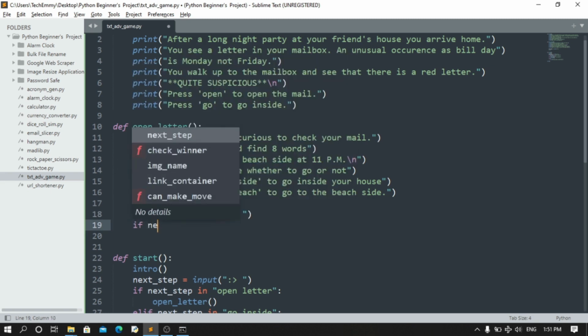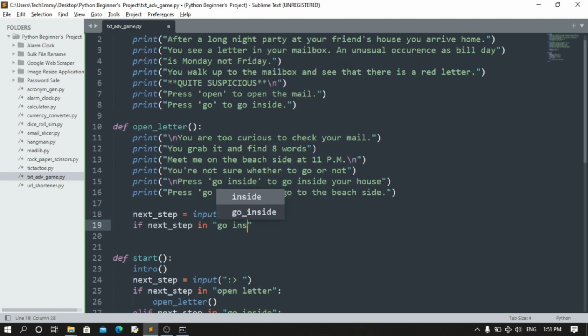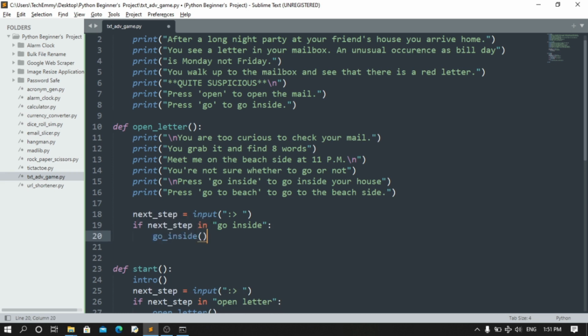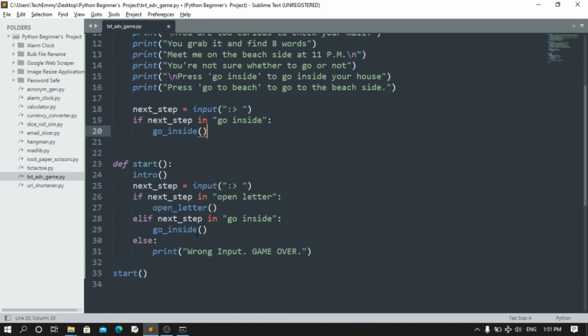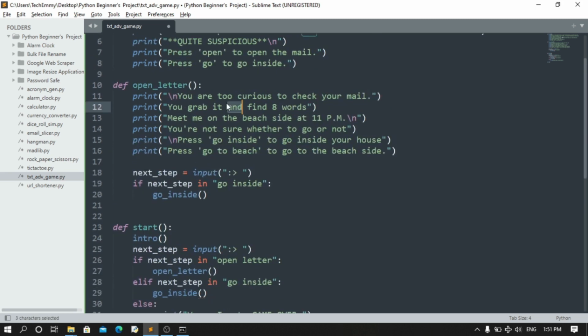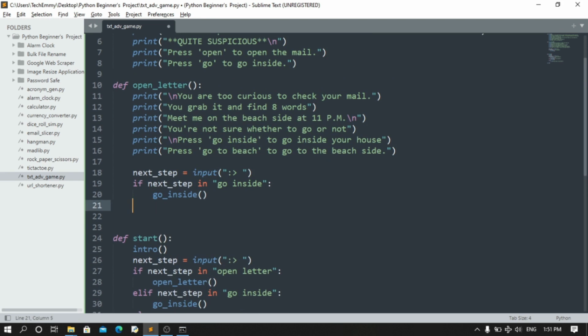So if next step in go inside, we're going to go inside. So now we have go inside here, which is going to be the same thing, this and this. Now I hope you are beginning to understand this. So when you see the letter, you either choose to go inside or open it, and when you open it, you either choose to go to the location or open it now. So if you go inside, that's that. If you go inside, your player is going to die.